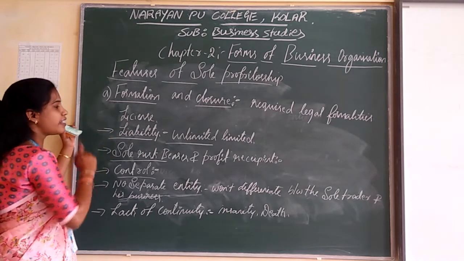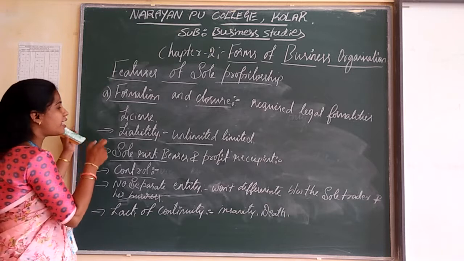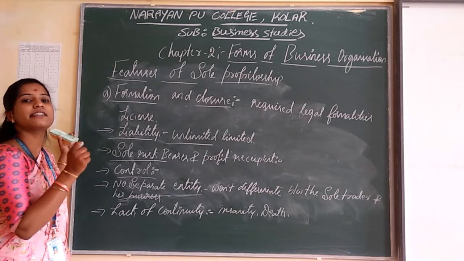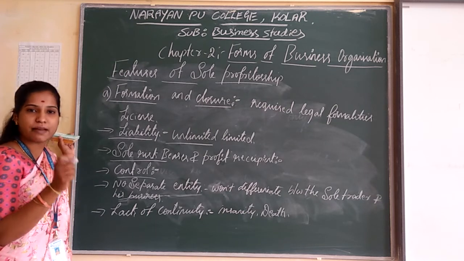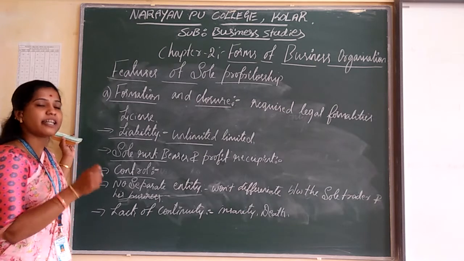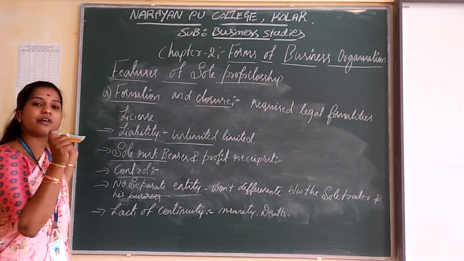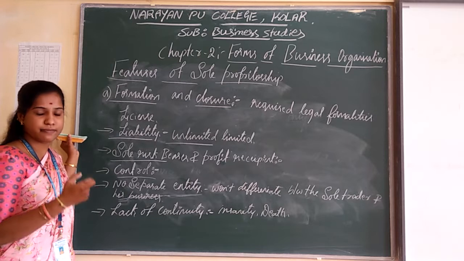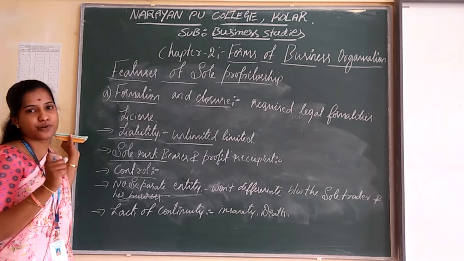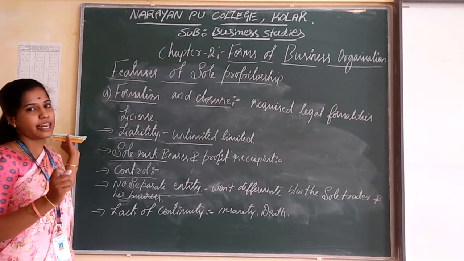And then the second one is liability. So the liability means here the sole proprietorship liability will be unlimited. If the business resources are not sufficient, here you have to pay the debt from his personal resources. That is known as liability.